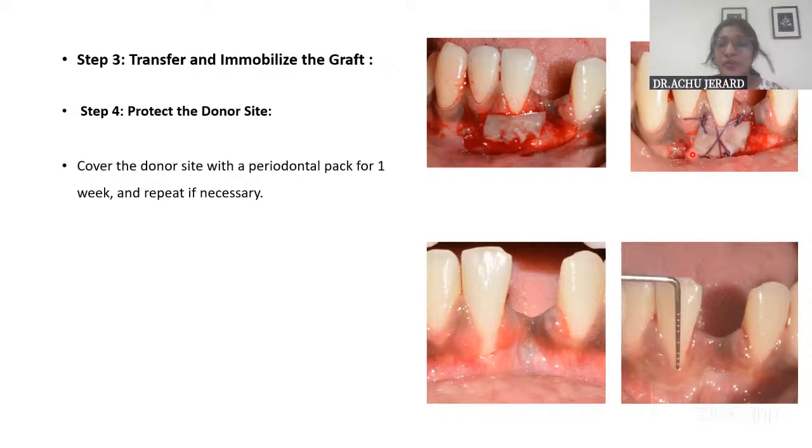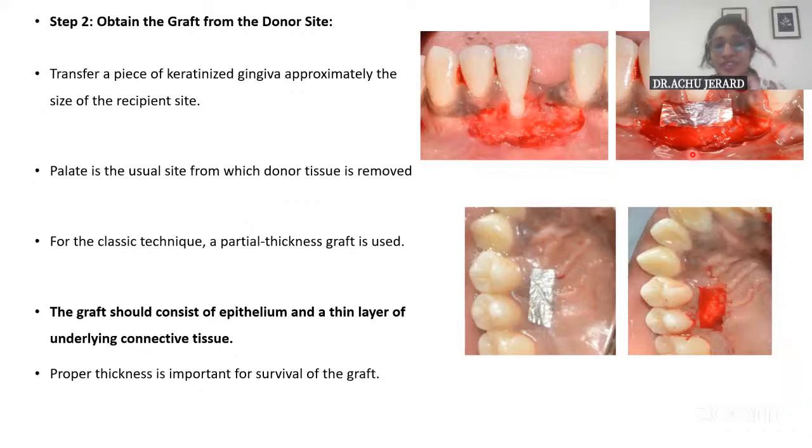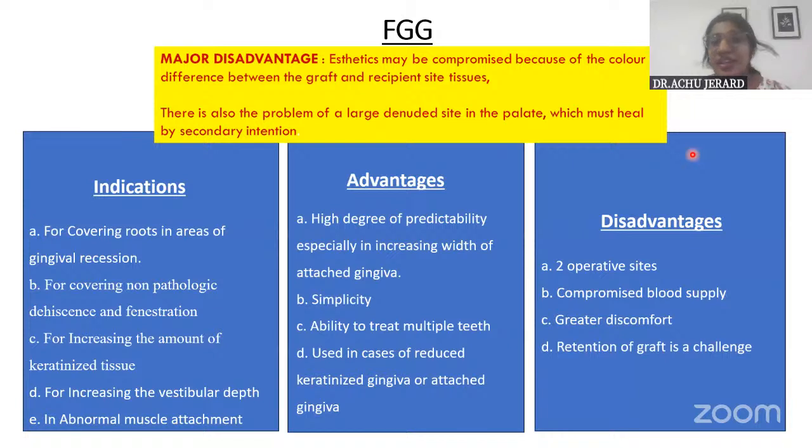So preparation of the recipient site and preparation of the donor site, both of these you will have to know, and graft thickness is important. And then regarding FGG, you can write the indications, advantages, and disadvantages regarding any of these techniques: FGG, lateral pedicle, or even connective tissue grafts. For all of these, you can write all these things.